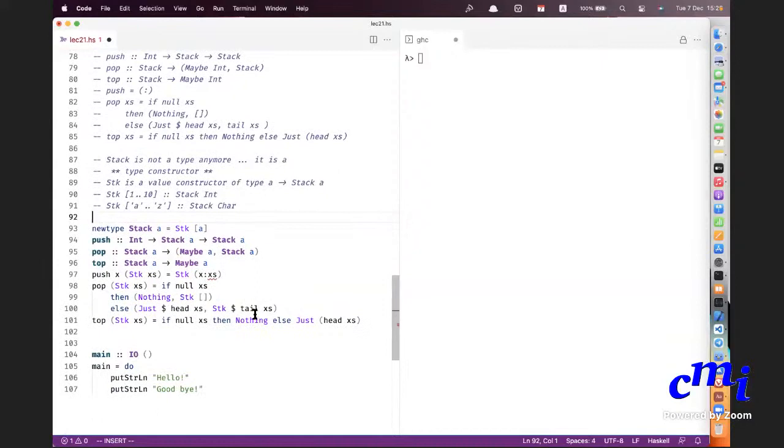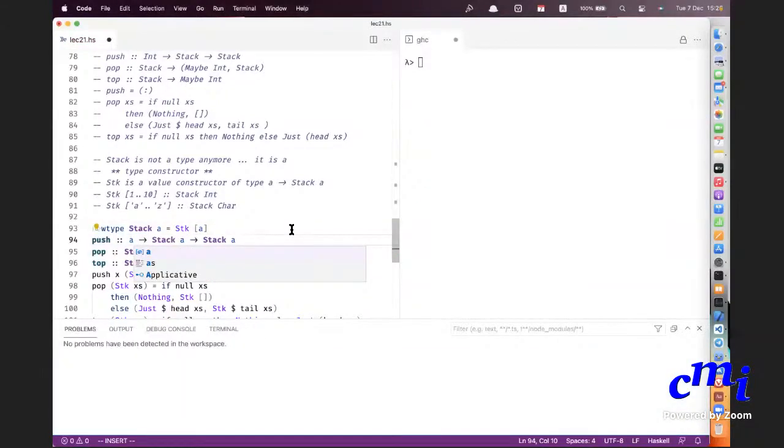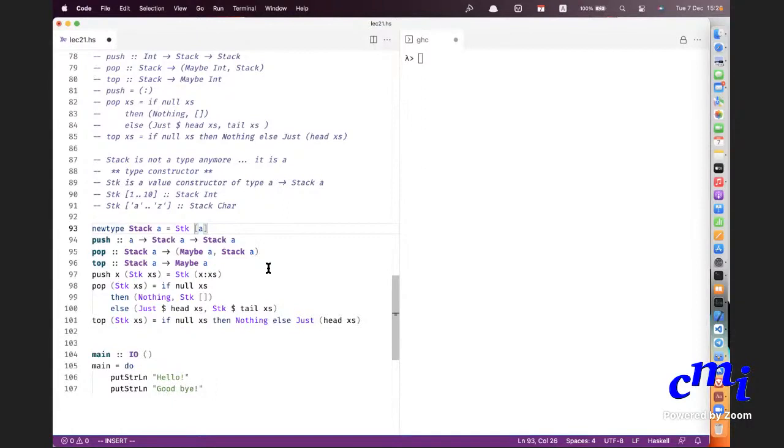Even with all this, you can still do certain things that violate the abstraction that you want to maintain.